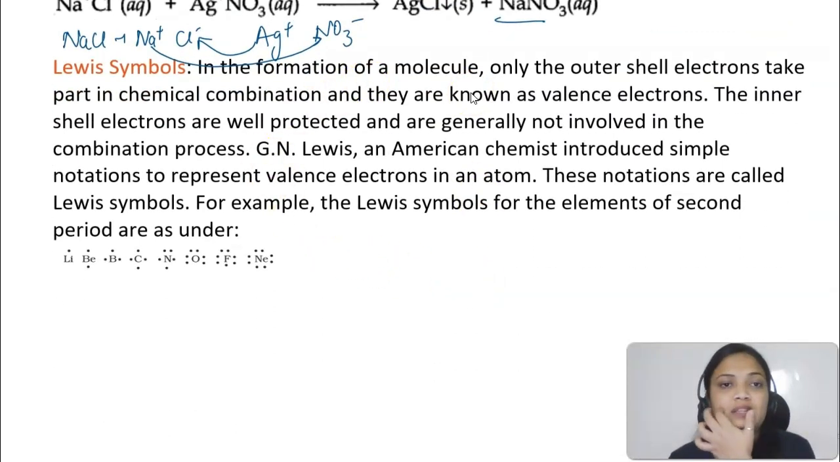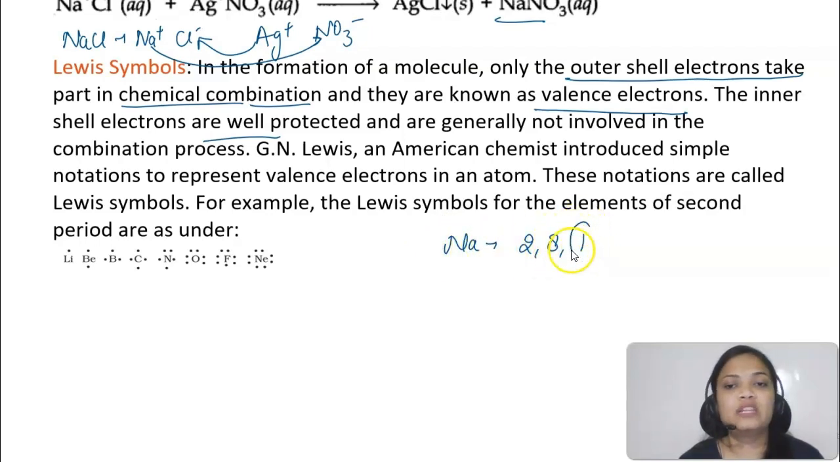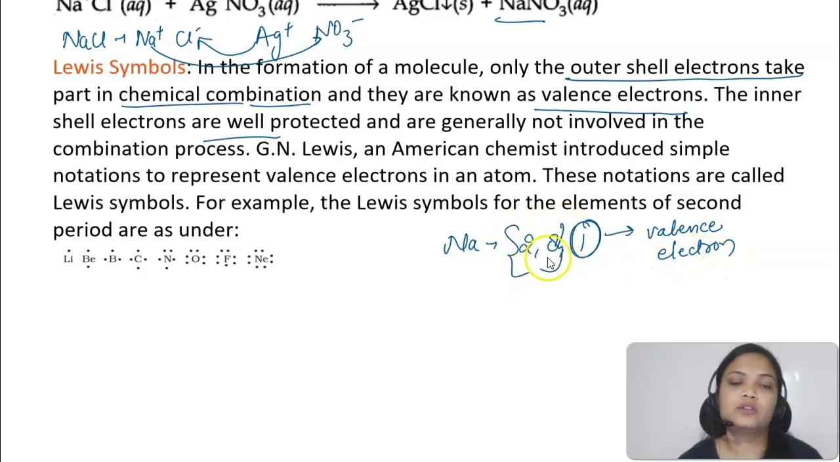So you know that in the formation of any molecule, क्या सारे electrons participate करते हैं bonding में? No, right? Only the outer shell electrons take part in chemical combination. सिर्फ outer shell electrons जो हैं, they take part in chemical combination and they are known as valence electrons. Inner shell electrons are well protected, they are not involved in the combination process. For example, if I take sodium, 2,8,1 is the configuration. So only this outer electron, the one valence electron, will take part in the bonding. These inner electrons will not.